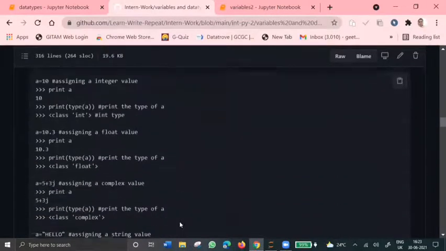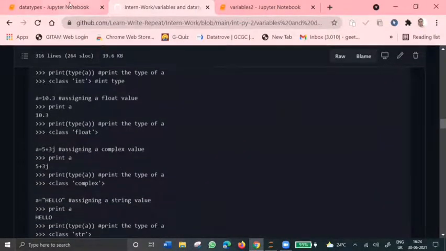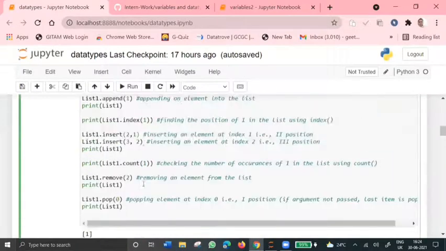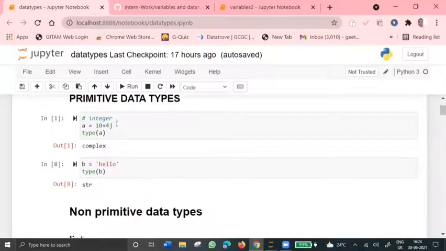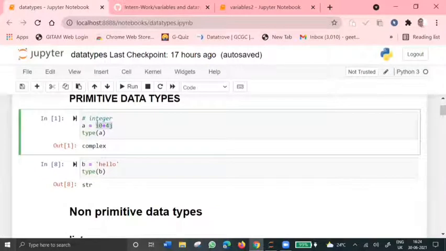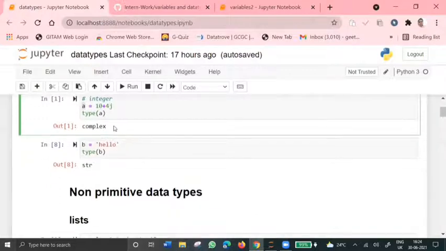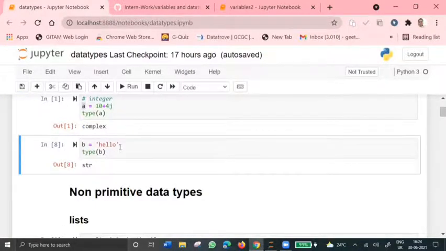If we want to know the type of a variable which we are using, we can find out by using the type function. If I've assigned a complex value, 10 plus 4j, to a variable a, and use the type function, I can get the data type of this variable. Since I've assigned a complex value, I'll get the output as complex. If I assign a string value here, I get the output as string. So using the type function, we can easily get the type of the variable we are operating on.